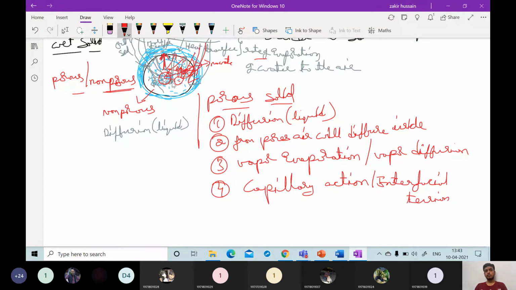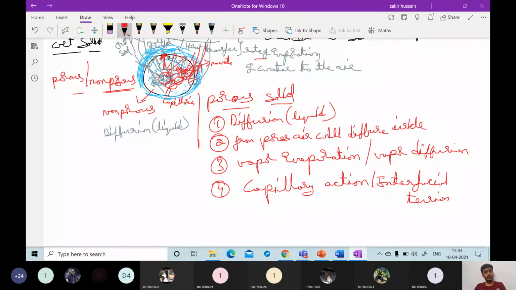Because of this, whatever water content is inside the capillaries will move to the outside. So one thing is, liquid will diffuse automatically from the small pores due to the pressure difference or the concentration difference. The next is that air has to diffuse inside and evaporate the water inside that one, and that vapor once again has to diffuse back to the surrounding air.